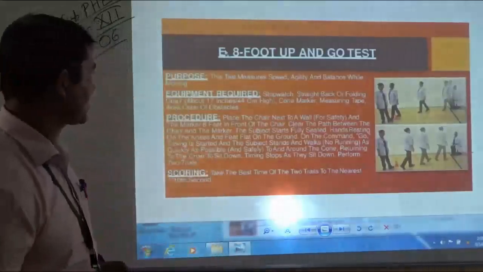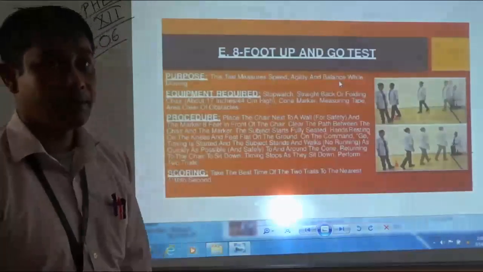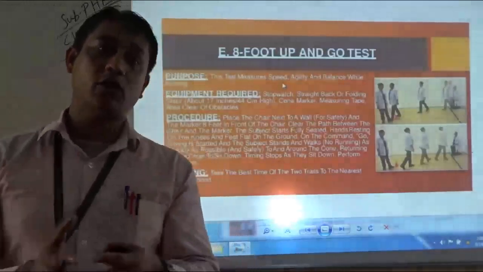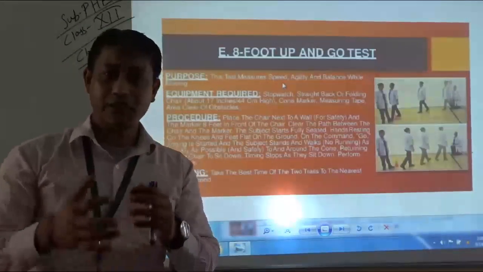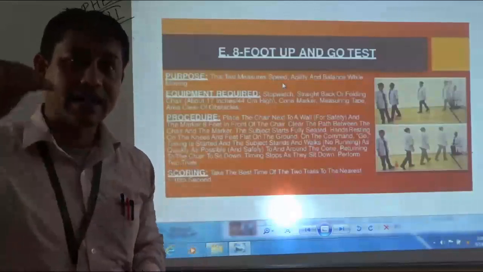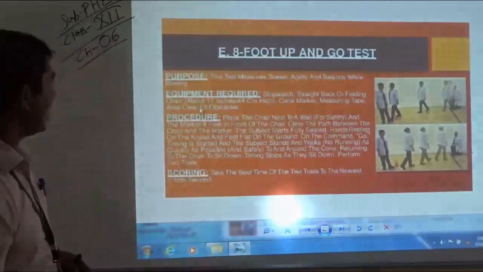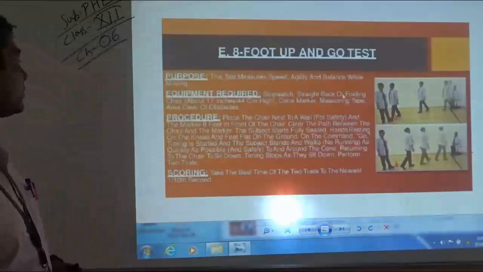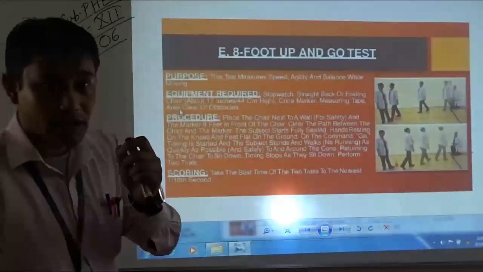The purpose of this test is to measure speed, agility and balance of the subject, because at times the subject needs to go out of the home, needs to rush out from the bus. So this shows whether the subject has that much fitness or not. Students, the equipment required for the test is a stopwatch, a straight back chair, a cone marker and a measuring tape.